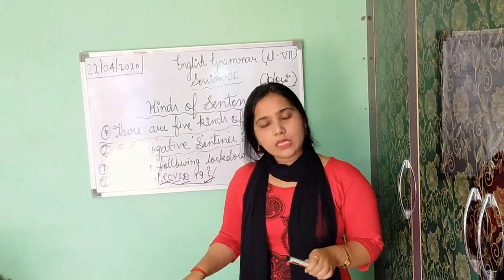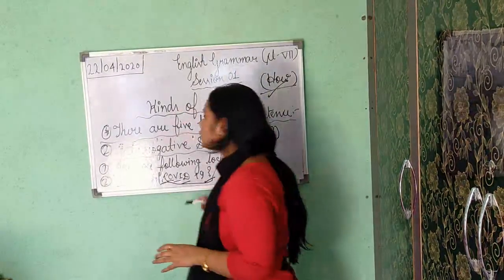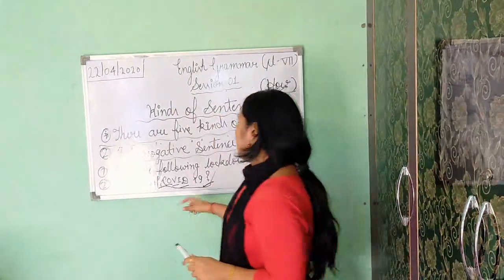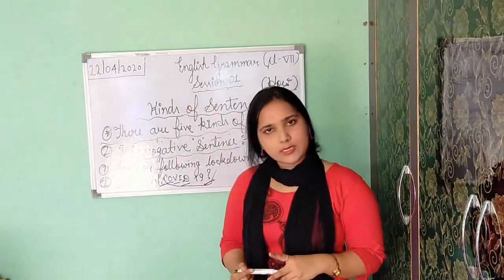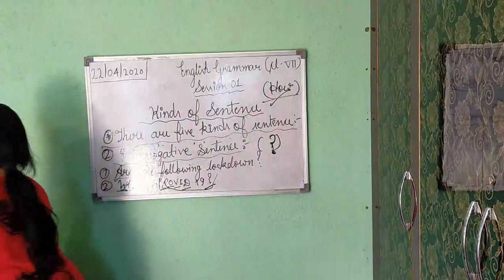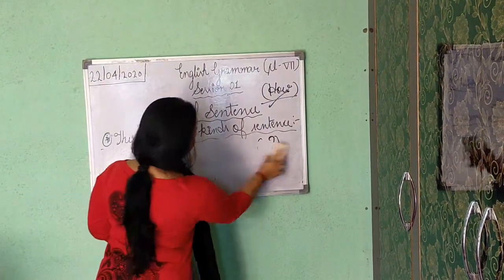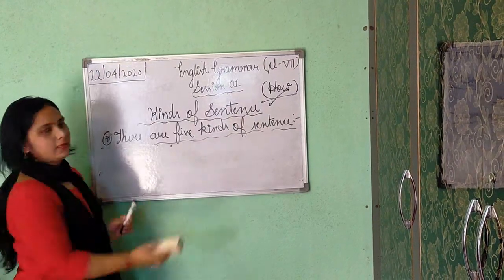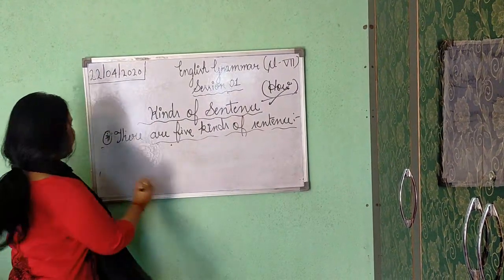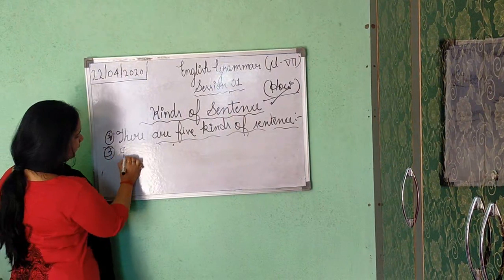Okay, so you have to give answer of this question in full sentence. That's why this is WH type question. Understood? Now, declarative I have cleared you. Interrogative I have cleared. Now the third one is imperative sentence. Okay. Third one is imperative sentence.